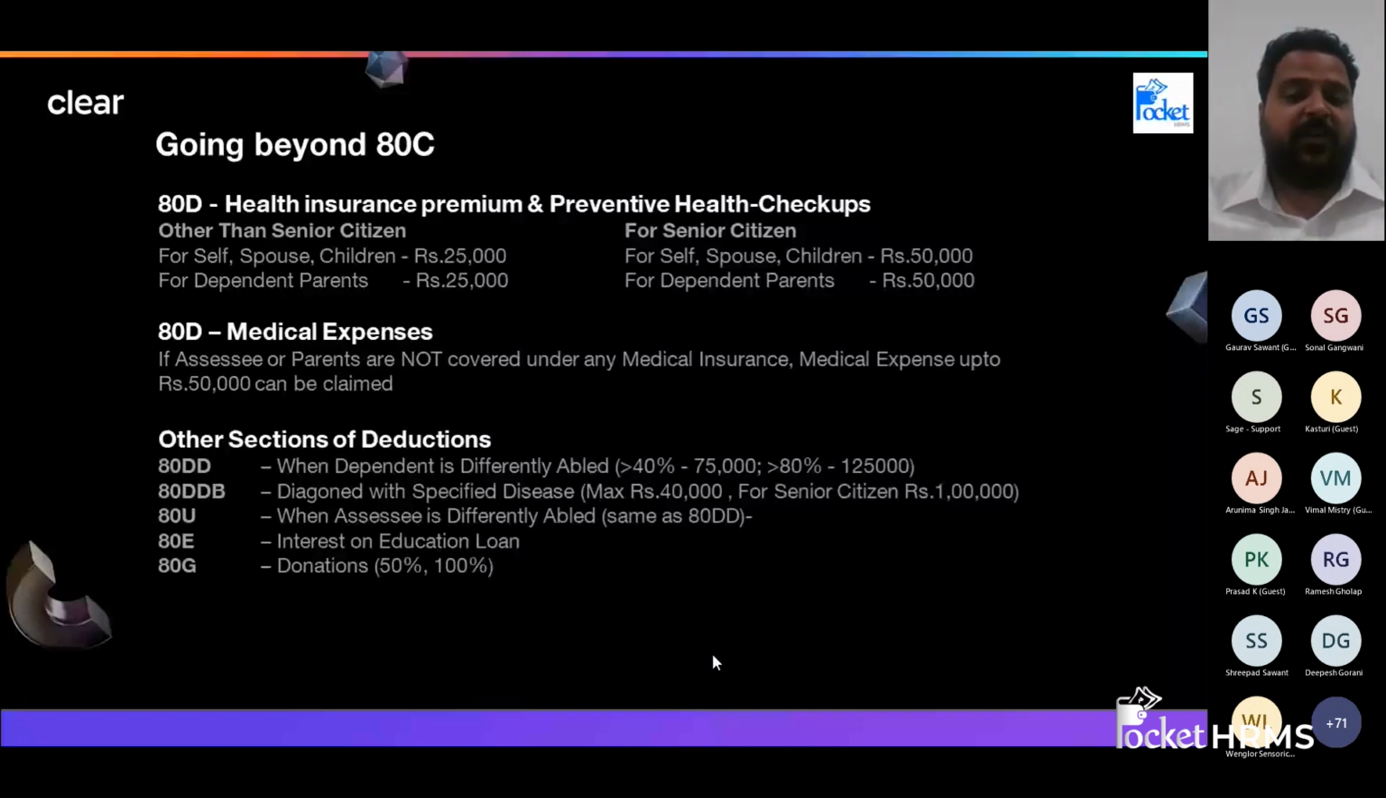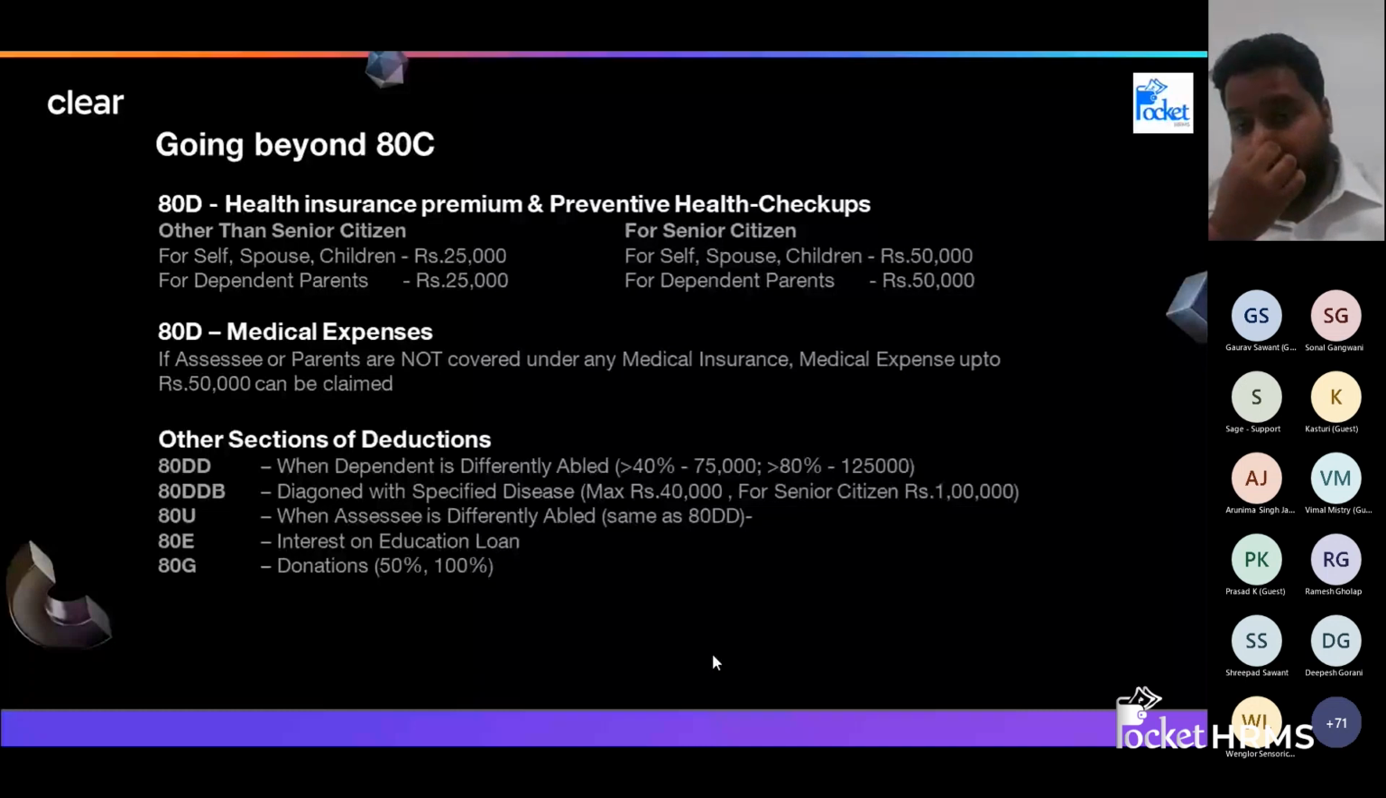If you are paying for your dependent parents and they have not yet become senior citizens, for them also you can claim 25,000. This includes your preventive health checkup. You cannot claim 5,000 over and above this. But say, for example, if you are paying for yourself for the medical insurance policy, you can claim 25,000. For your parents, if they do not have any insurance, you can claim 5,000 for preventive health checkup.